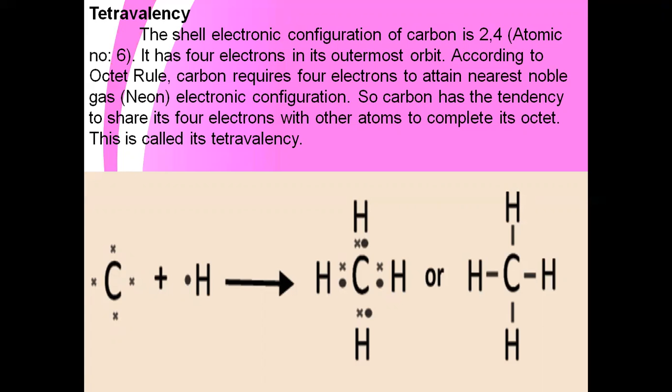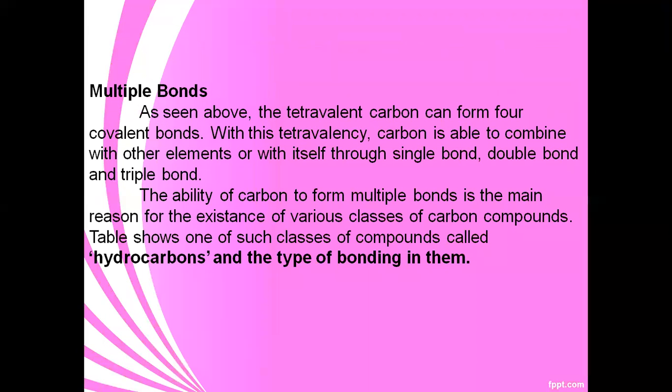The next one is multiple bonds. The carbon atom shares electrons with other atoms or elements. For example, in tetravalency, the tetravalent carbon can form 4 covalent bonds. So the carbon atoms share the electrons to form covalent bonds. These bonds are single bonds, double bonds or triple bonds.